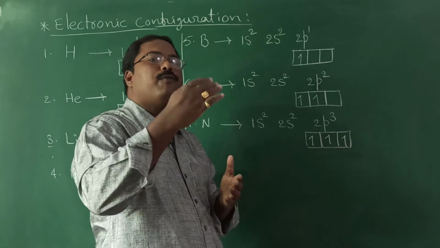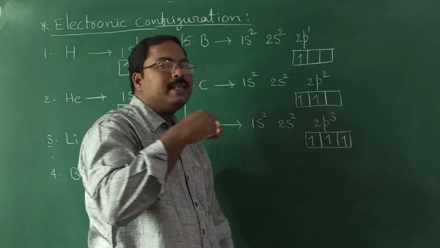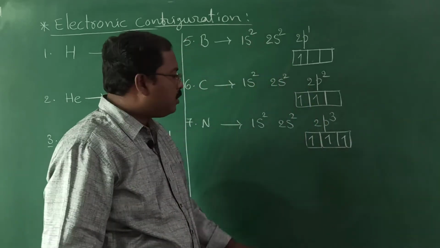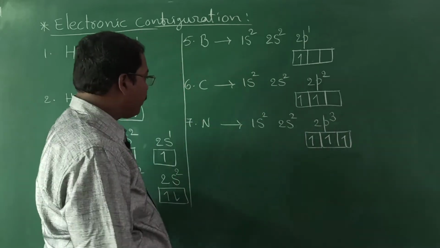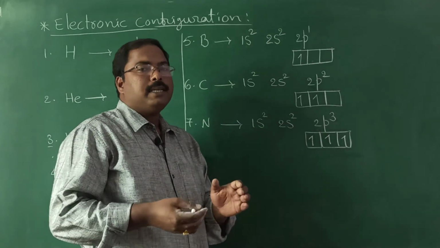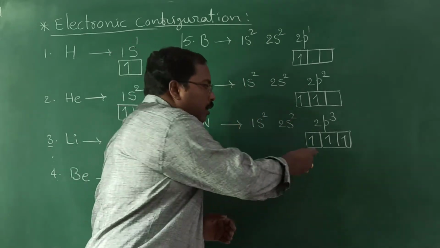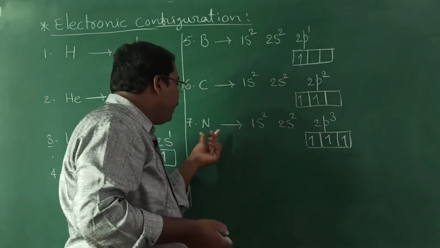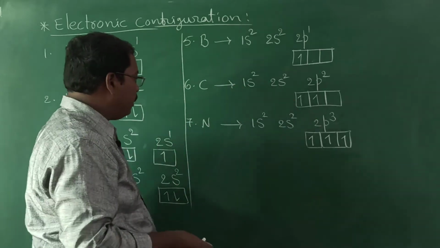P orbital capacity how much? It can accommodate a total of 6 electrons. Now we filled it with 3 electrons, so that is what is known as half filled orbital. Why am I particularly mentioning half filled? Because if the orbitals are half filled, meaning single electrons in that particular subshell, then the element gets some extra stability.